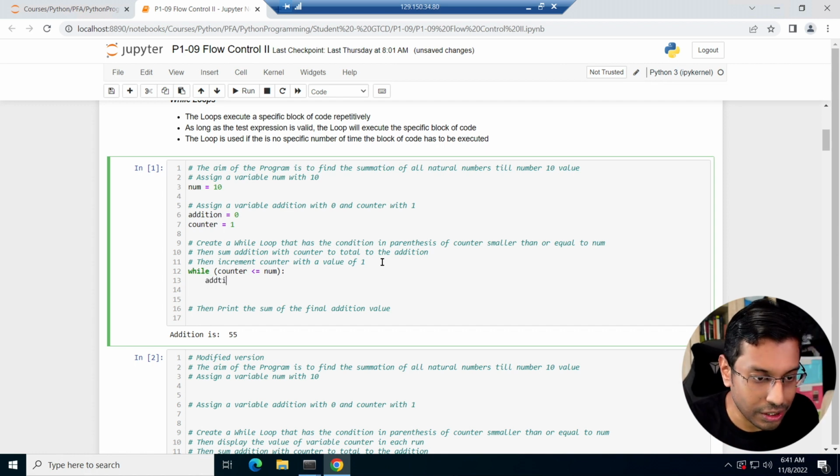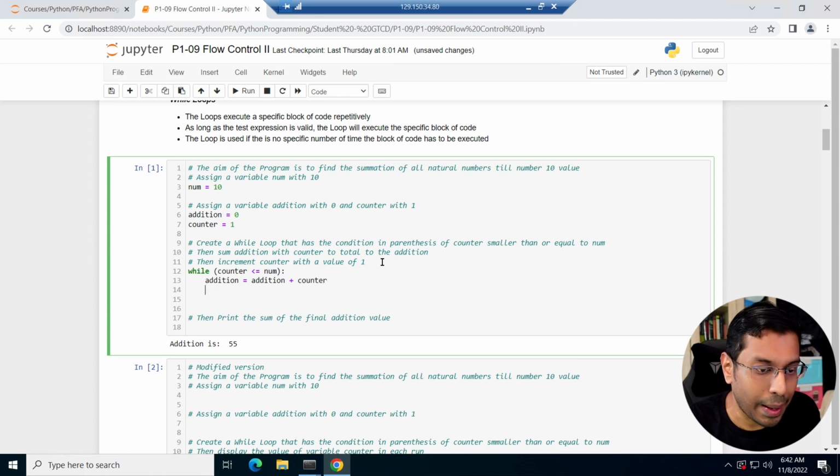What's going to execute? addition equals addition plus counter. That's what it's going to do. And then I increment counter equals counter plus 1.